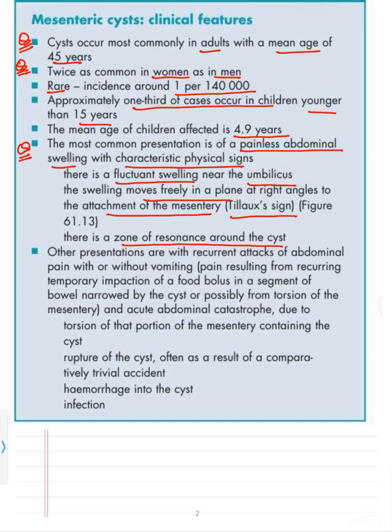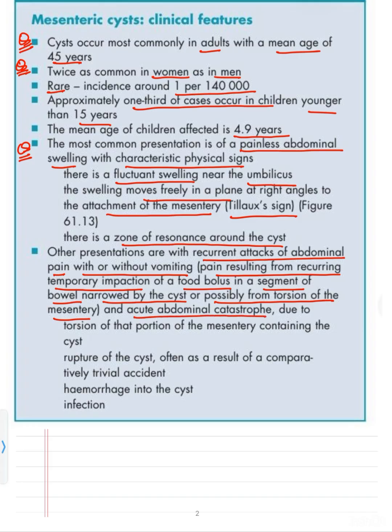So this is the most common presentation, that is, painless. But the other presentation can be associated with abdominal pain. There can be recurrent attacks of abdominal pain with or without vomiting. Why is there pain? Pain results from a recurring temporary impaction of a food bolus in a segment of the bowel which is narrowed by the cyst, or possibly from torsion of the mesentery. So these two reasons can lead to pain in the mesenteric cyst.